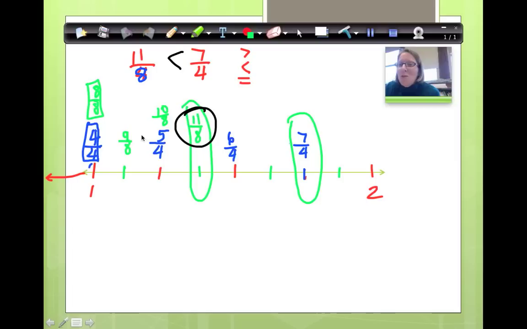Ooh, but you wouldn't think of it because it has 11 on top and this has 7 on top, and we know that 11 is a larger number. Whoa! But look, 4ths are larger pieces than 8ths. Remember what I told you? The more you cut up the brownie, the smaller a piece everybody gets. So this has got a lot smaller pieces than this one, doesn't it? Absolutely. Well, look, we had to cut them into smaller pieces. All right, good luck with your homework. I think you're going to see this problem again.